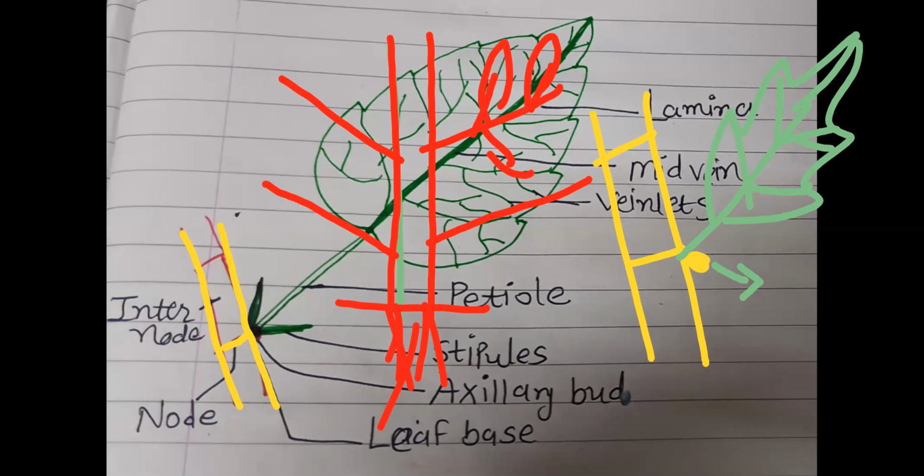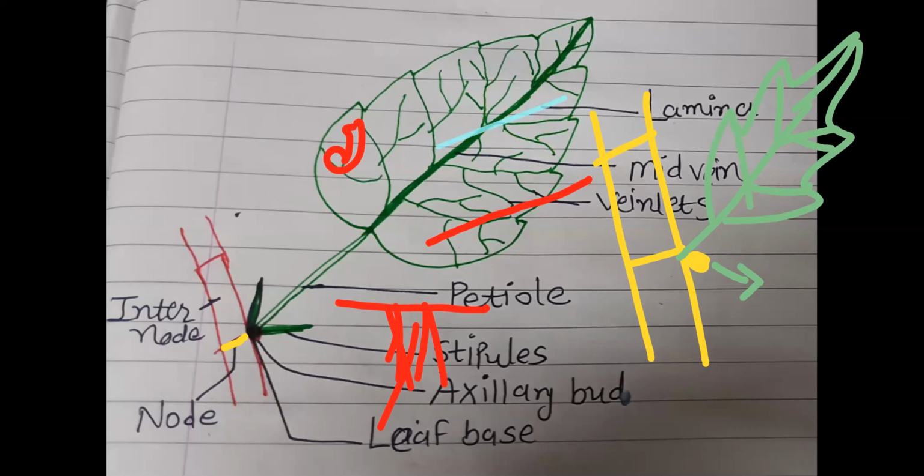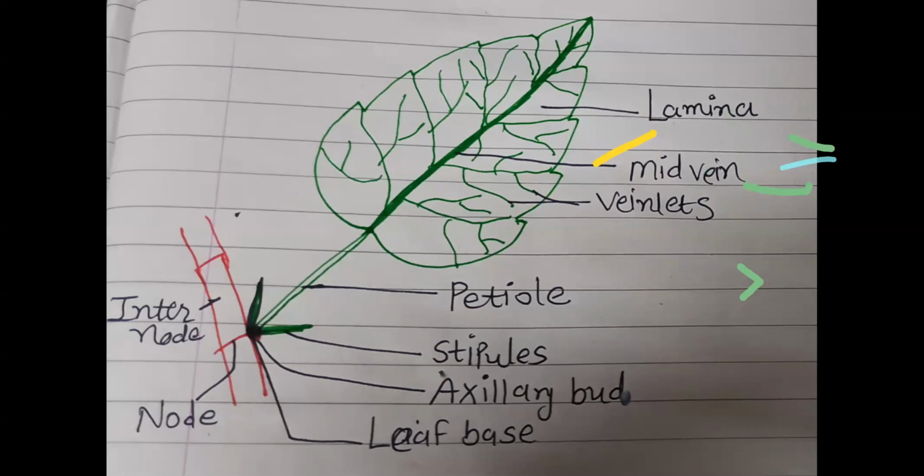On the sides, these leaves arise. So that's why we call leaves a lateral appendage of the plant axis or plant body, which is flattened in structure. Leaves are flat, dorsoventrally flattened structures.